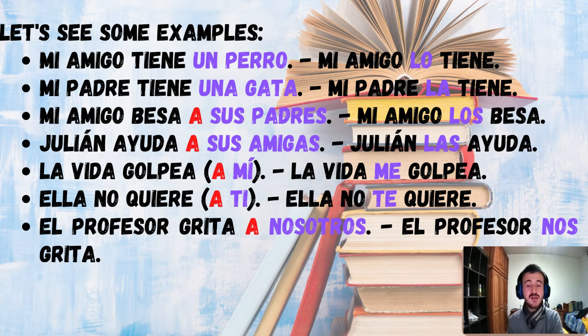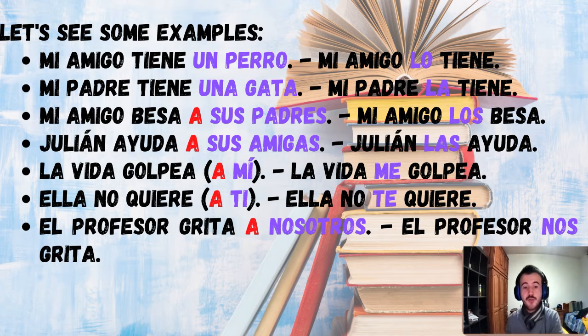Finally, the last example I want to show you guys is el profesor grita a nosotros. Okay, this is not between parentheses because even though it is a weird phrasing in Spanish, we could say this phrase. Even though it will sound weird, it is grammatically correct, different to the previous two phrases we have just analyzed, okay?